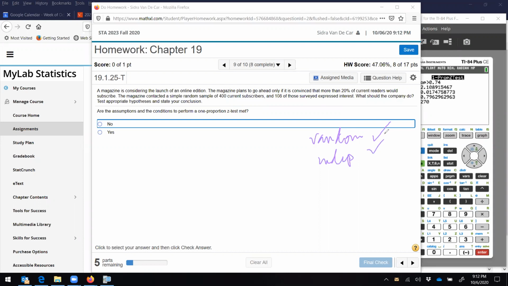There's no reason to believe that they're not independent, so we're good there. Now our 10% condition, 400 subscribers is less than 10% of all subscribers. That's probably true. And then success failure condition. This is bigger than 10. 400 minus this is bigger than 10, so we're met there. So yeah, all of our assumptions for inference are met.